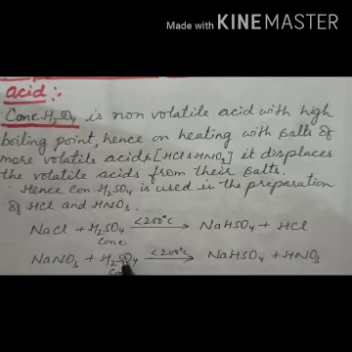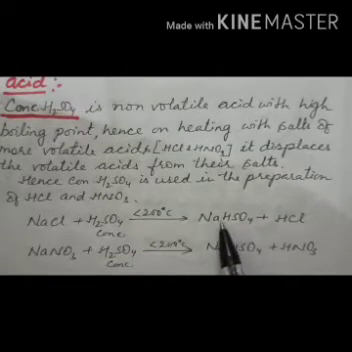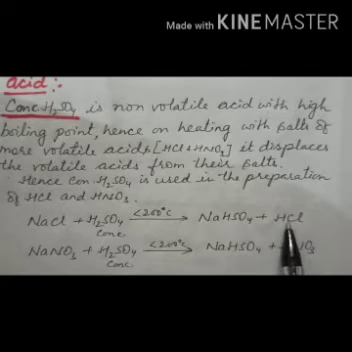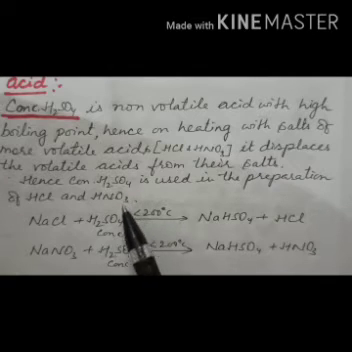When they react with concentrated sulfuric acid, but the temperature should be less than 200 degrees Celsius, then what is formed? Sodium bisulfate and hydrogen chloride gas are produced. In the same way, when sodium nitrate is heated with sulfuric acid at a temperature less than 200 degrees Celsius, but here it is concentrated sulfuric acid. Children, remember, now we are talking about concentrated sulfuric acid.